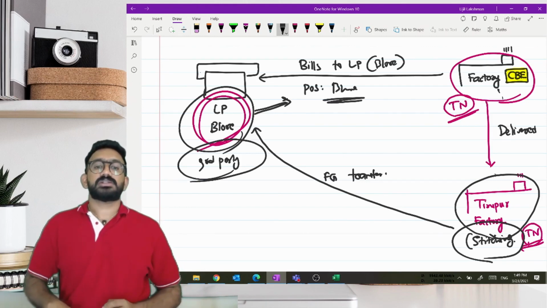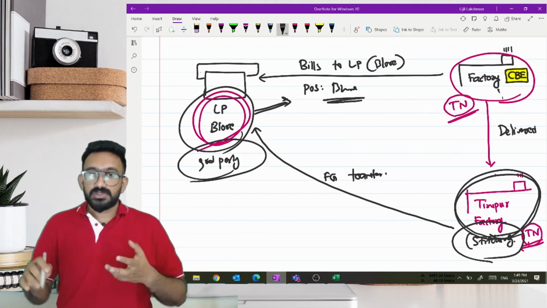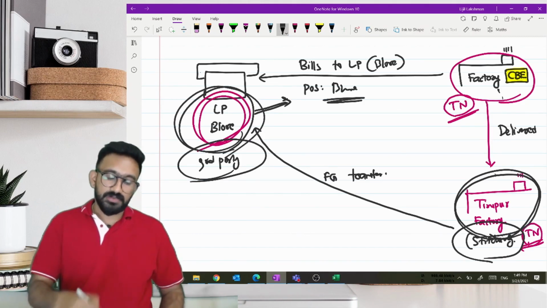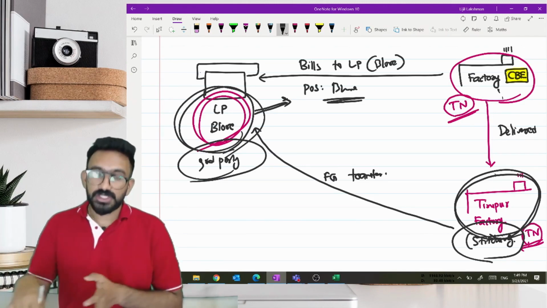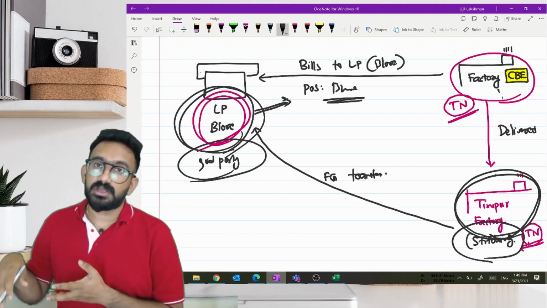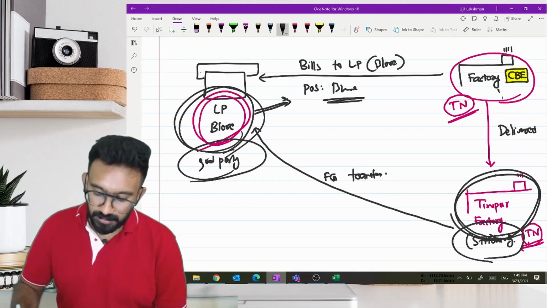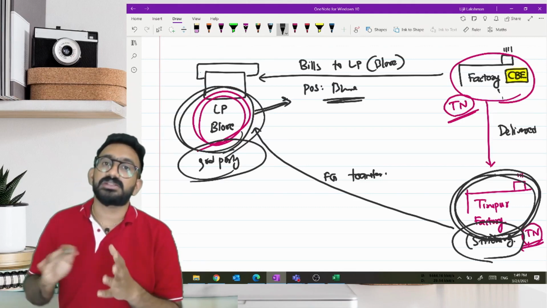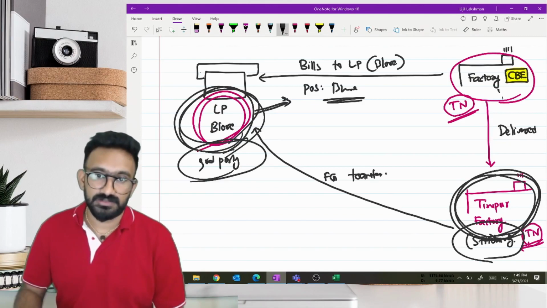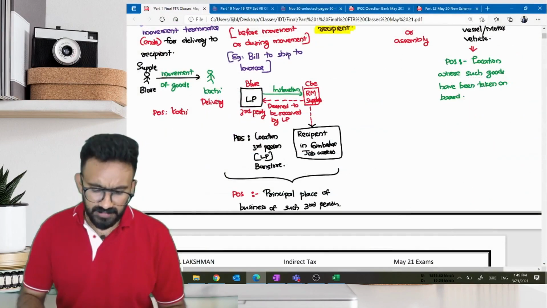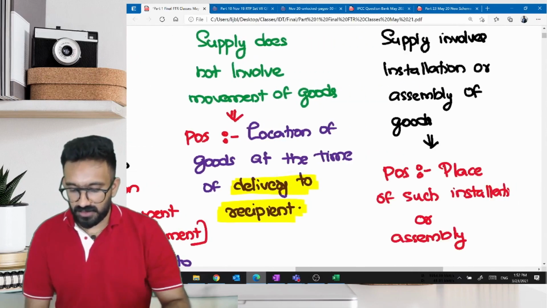Are you understanding this? So if the Tirupur factory is receiving the goods on the direction of a third party, then the third party's location will be the place of supply instead of the place where the goods are terminating their movement. It is Tirupur again in Tamil Nadu. That's not the place. It should be Bangalore because that's where LP can take credit. Are you guys understanding this? Can I have a yes if it's clear? Okay. So first three provisions are over.